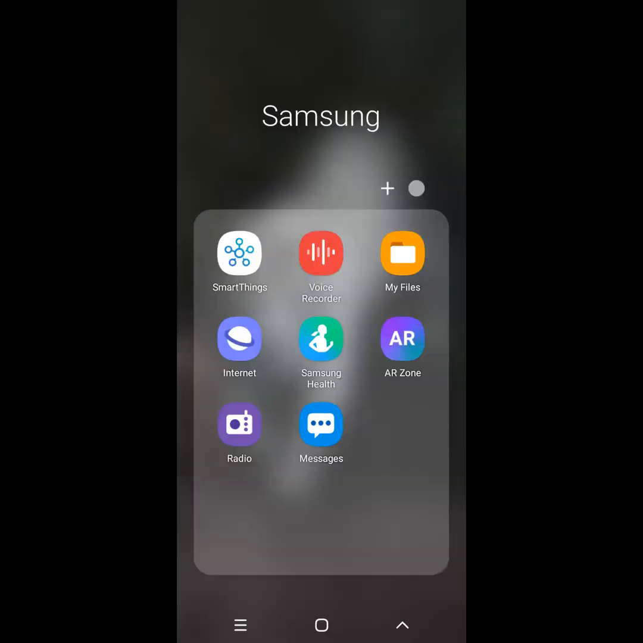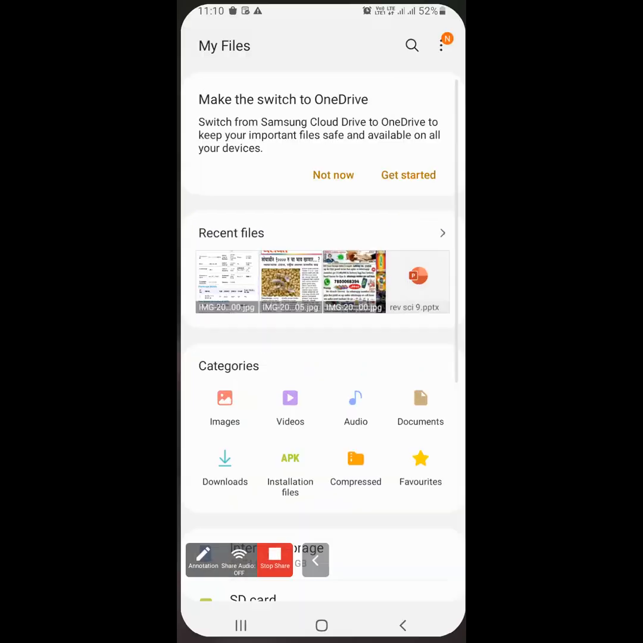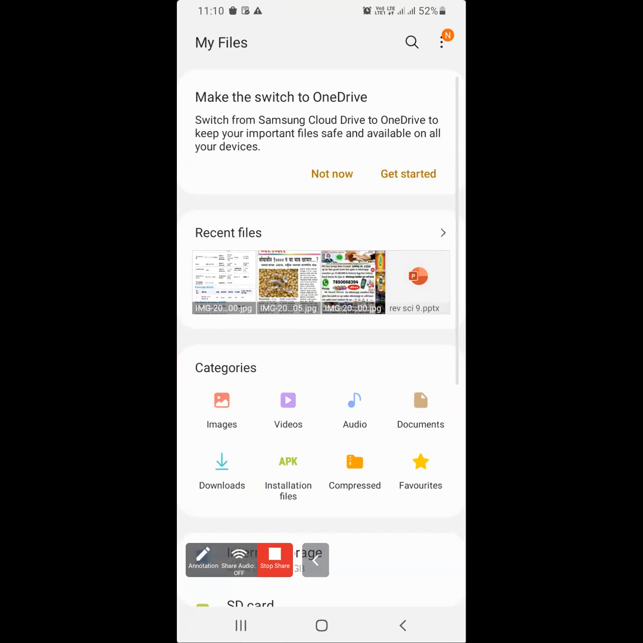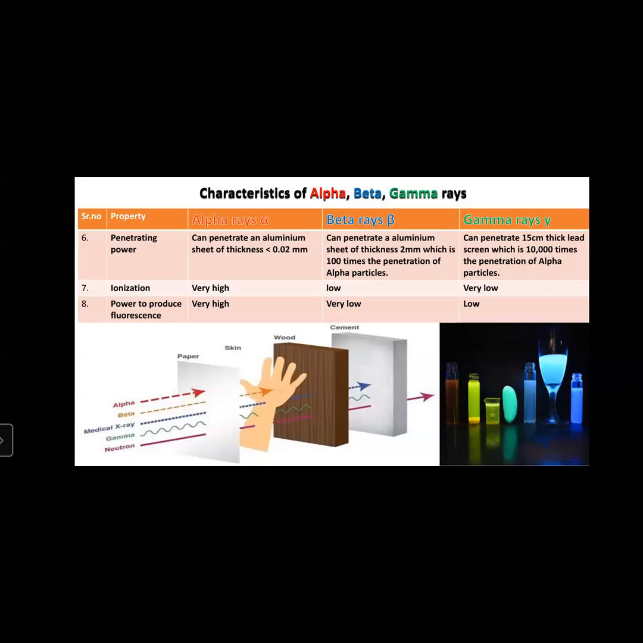Another characteristic is the power to produce fluorescence. Fluorescence means the production of light in the dark, the emission of visible rays in the dark automatically by internal reaction. No electricity or magnetism is used while releasing the visible light. Only their internal nuclear reactions are the reason why the light is produced. So, power to produce fluorescence.